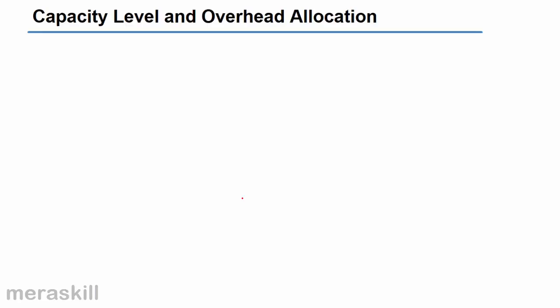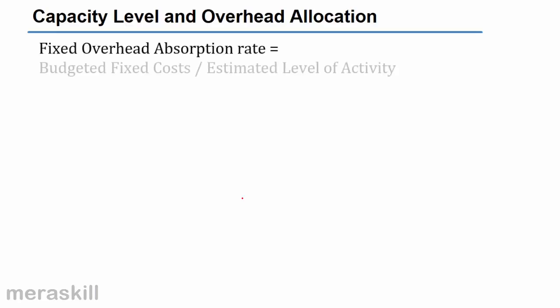Capacity level and decision making. So what do these different levels of capacity have to do with taking of decisions? To understand that, let us first understand overhead allocation. You realize, students, when you do overhead allocation, how do you do it? Budgeted fixed cost divided by the estimated level of activity, right?